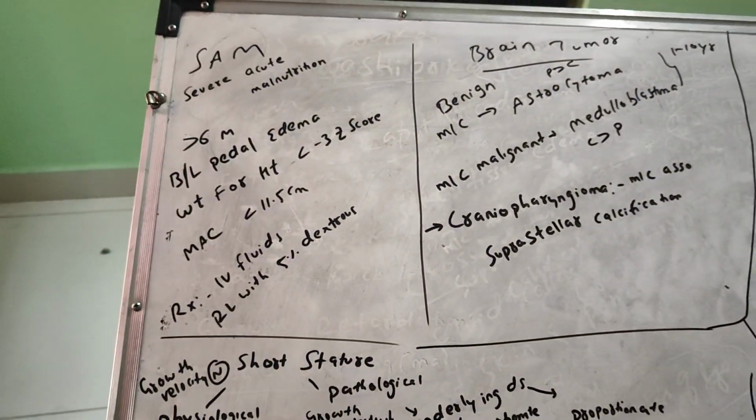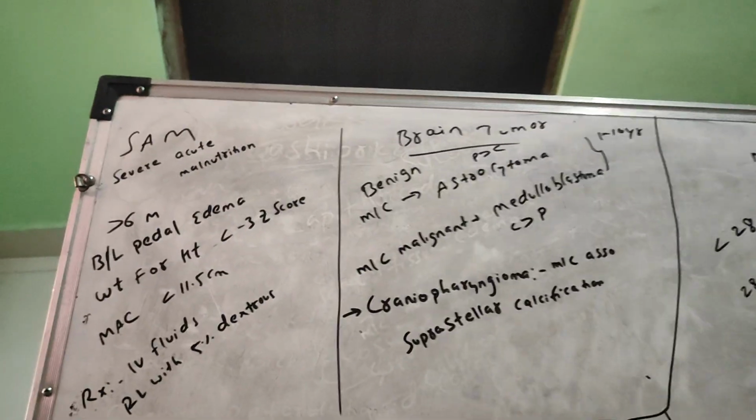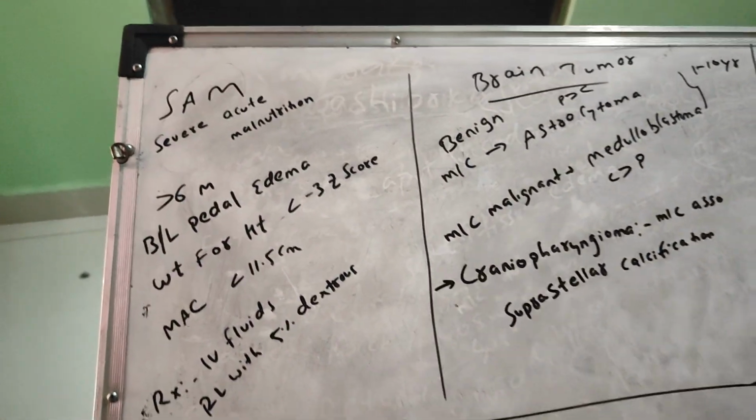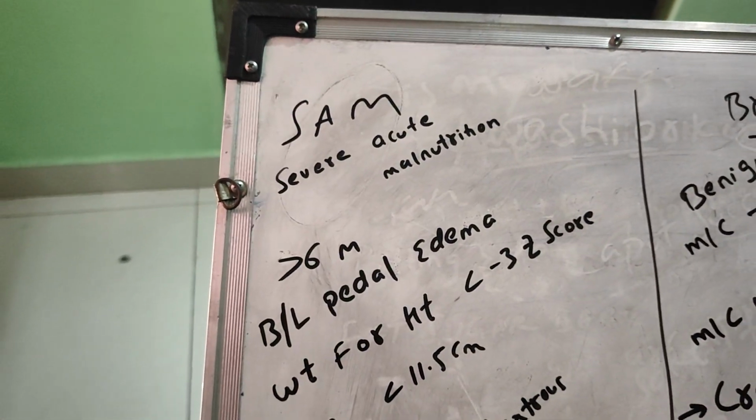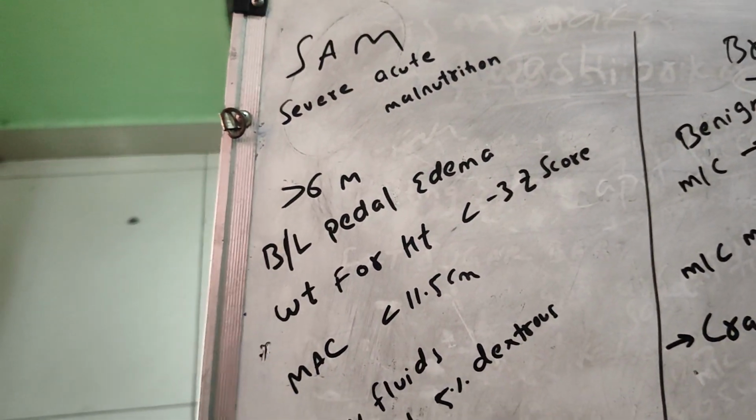In this video, I am going to cover five important topics in pediatrics. So let's begin. First one is SAM, severe acute malnutrition.